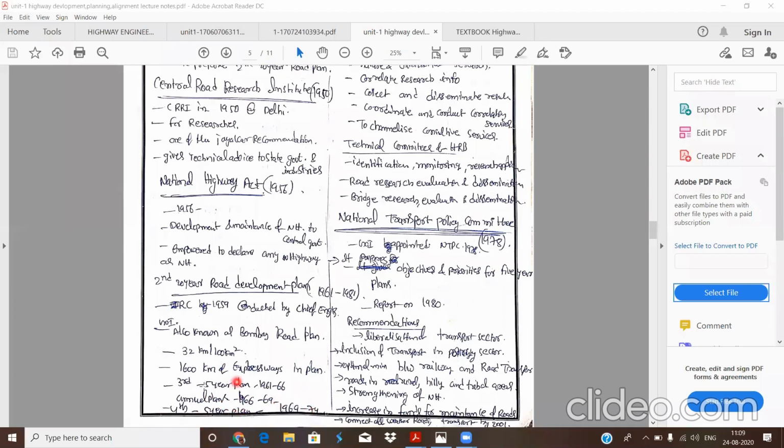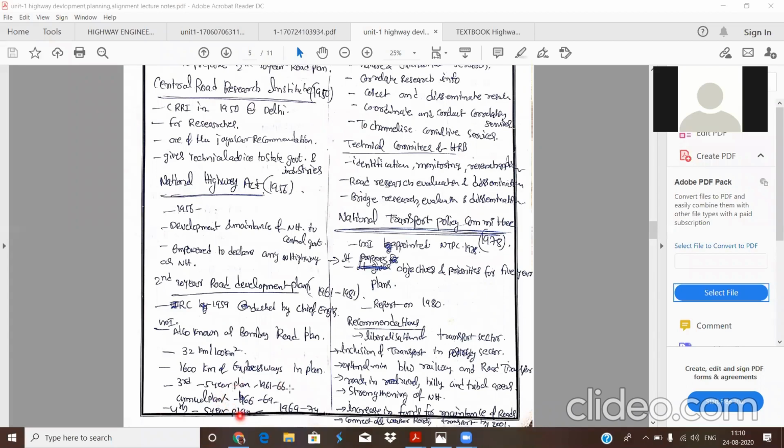Why? Because of the changes in the 5-year plans due to the changes in the government, from Congress government to BJP, BJP to Congress. One government did not implement the other's rules. So that's why the 5-year plans changed to annual plans, and the annual plans changed back to 5-year plans.